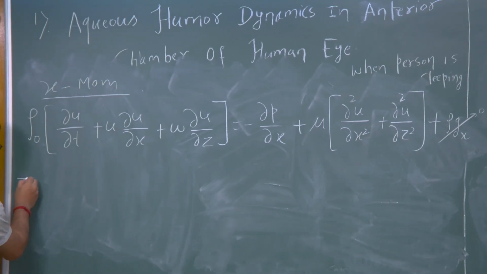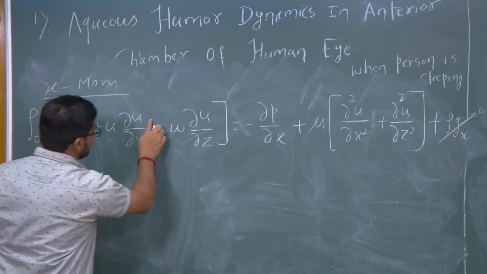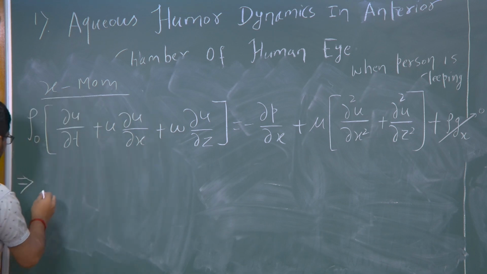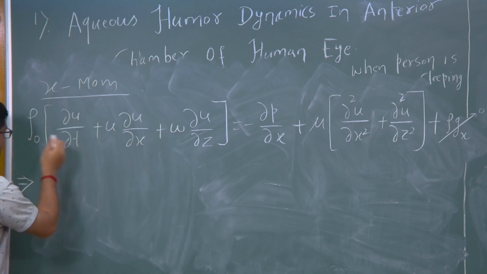Now, let us make it dimensionless. So, u is present in all these terms, so I will take U as common.